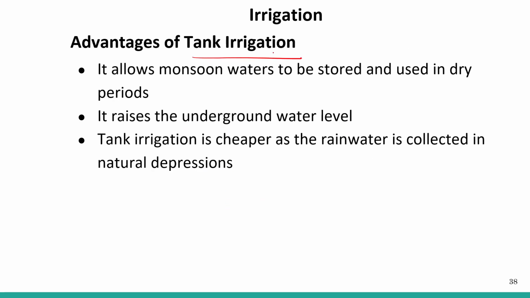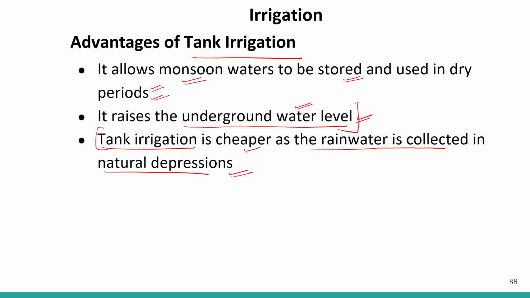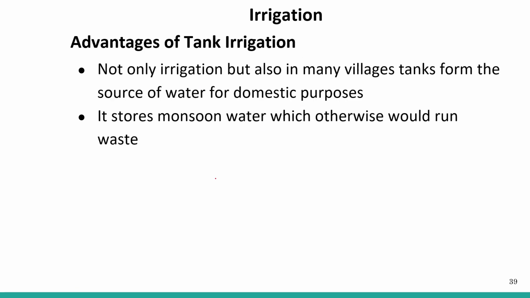Advantages of tank irrigation: it allows monsoon water to be stored and used in the dry period. So it allows monsoon water to get collected and stored, and when there is a dry period, that water can be used. It also helps raise the underground water level. Tank irrigation is cheaper as the rainwater is collected in natural depressions.